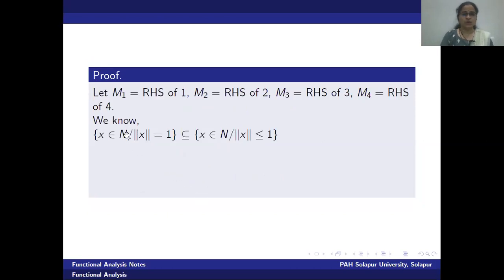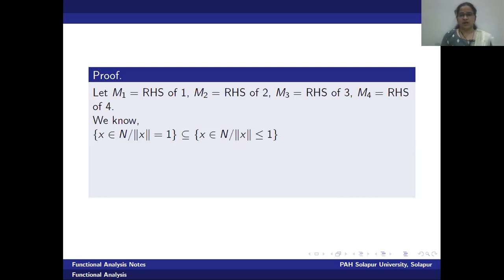Okay, now we will start with the statement. Here I am going to consider two sets. The two sets are subsets of a domain space capital N. In the first set, I am collecting all such vectors x in N having norm x equal to 1, exactly all unit vectors. This will be a collection of all the boundary points of the unit sphere. And in the second set, we are considering again a collection of those vectors of the domain space N having the condition norm x less than or equal to 1, means those vectors which have a length equal to 1 and less than 1 also.